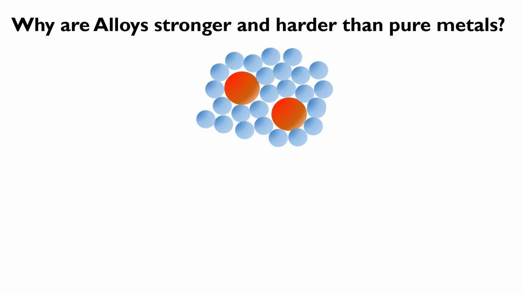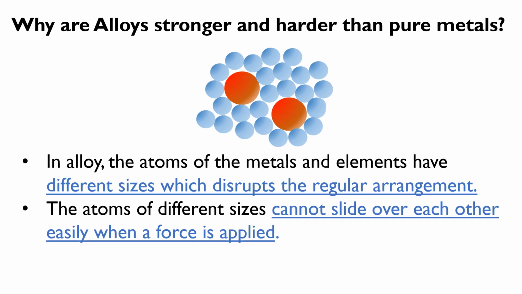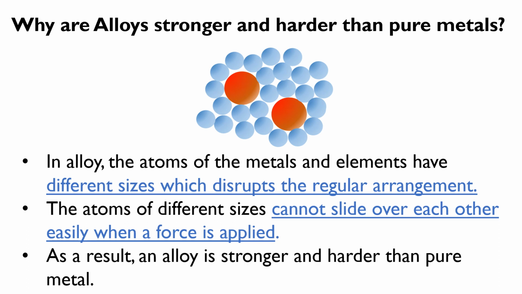Why are alloys stronger and harder than pure metals? In an alloy, the atoms of the metals and elements have different sizes, which disrupt the regular arrangement. The atoms of different sizes cannot slide over each other easily when a force is applied. As a result, an alloy is stronger and harder than pure metal.